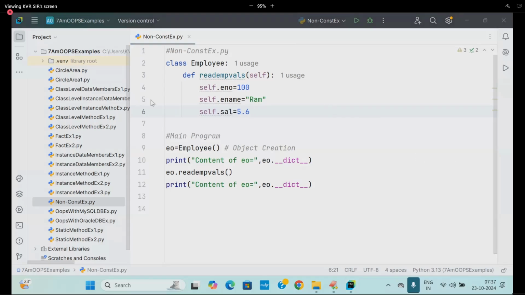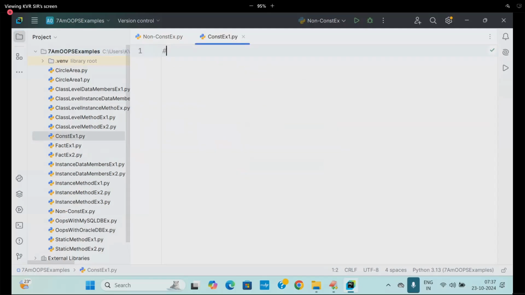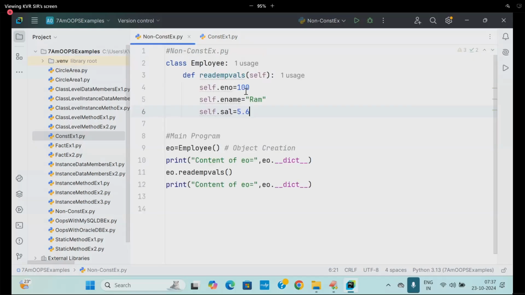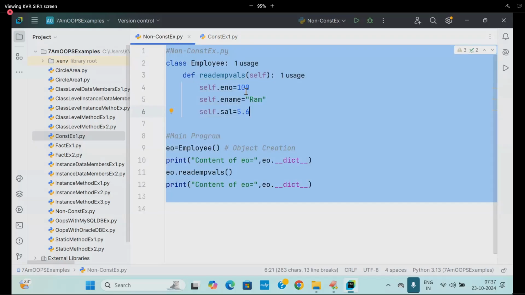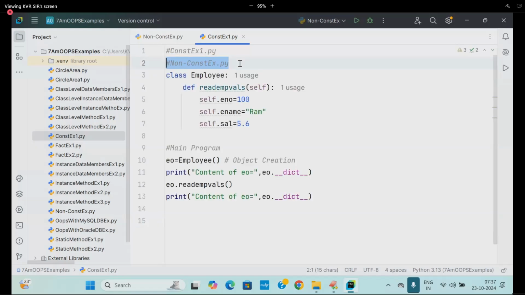Online students, now I'm going to enter into the same example. Look into that. I'm going to take constructor example 1.py. Actually, it is a very easy topic. Look at that. Now I'm going to write it. What is my concept here? Carry on as it is. Here I am writing. Observe it. Follow me.